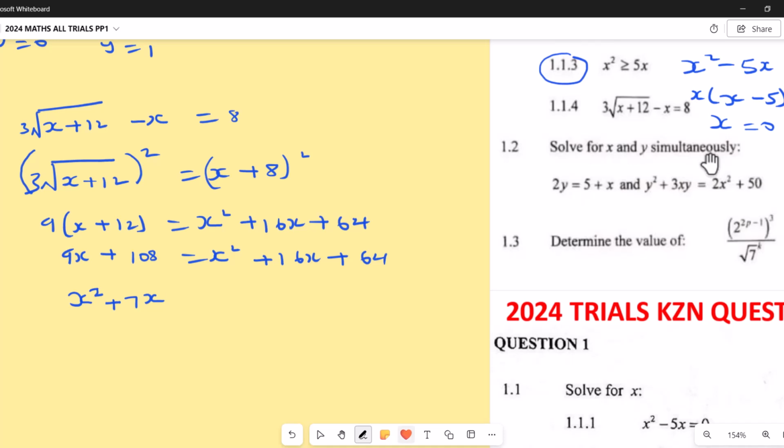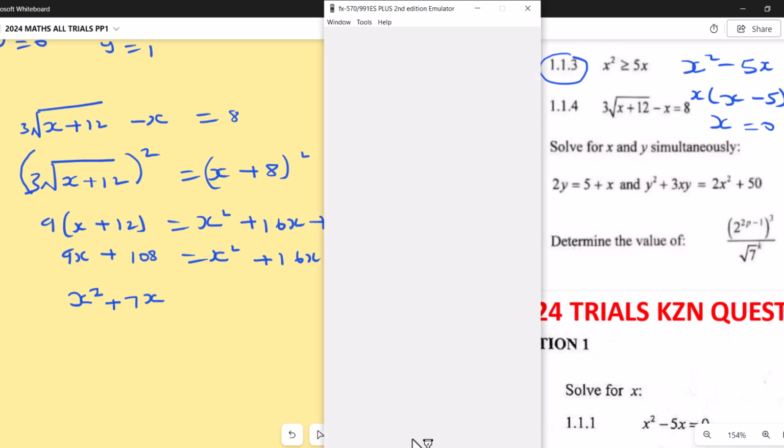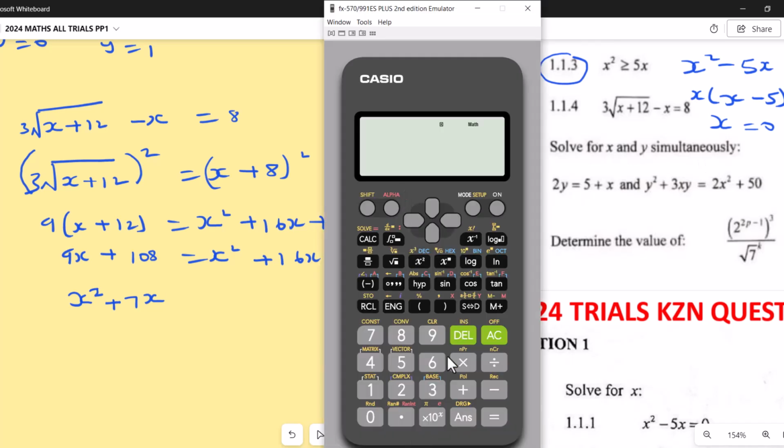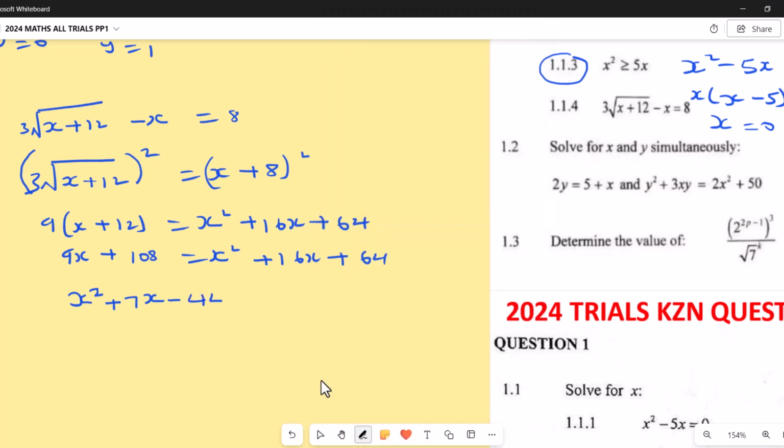It gives us negative 44. So we're going to say here minus 44 equals to 0.